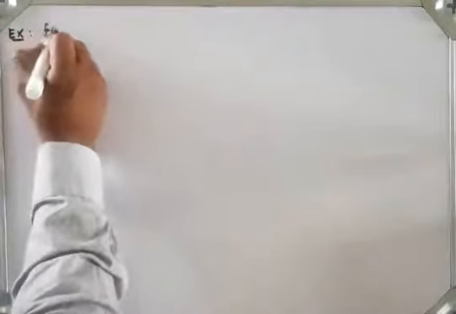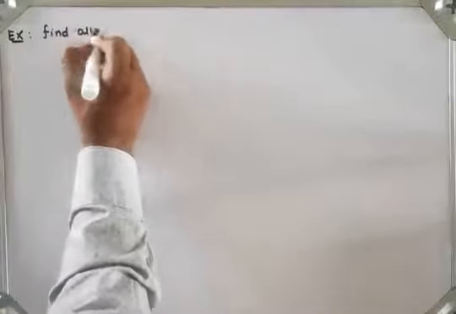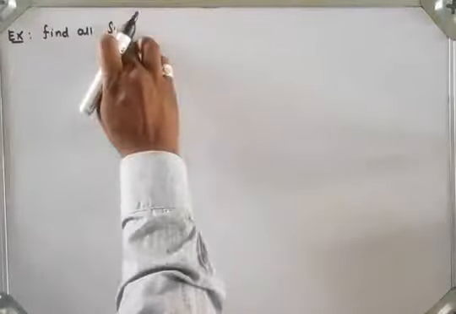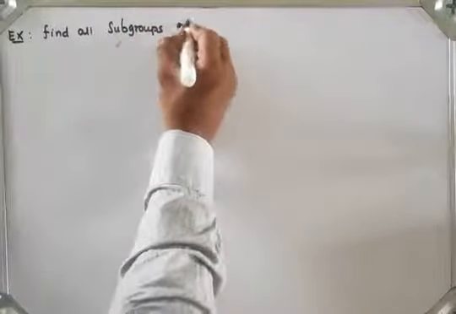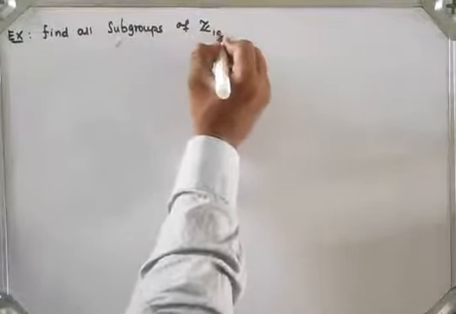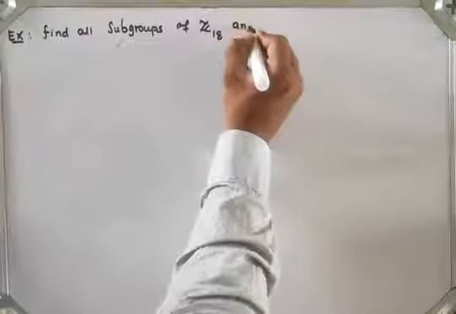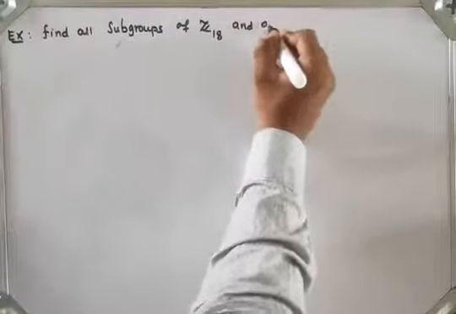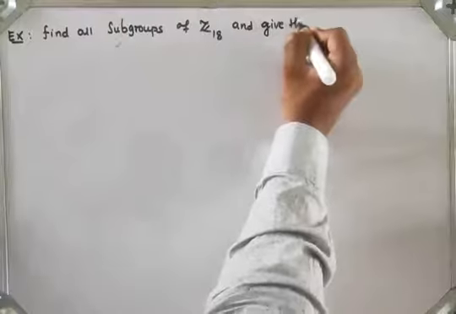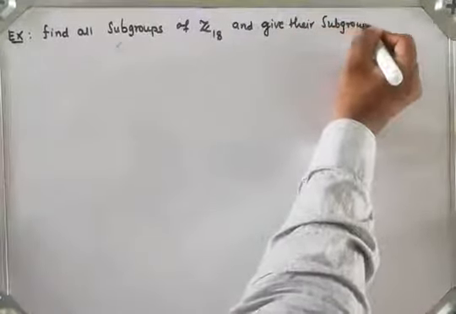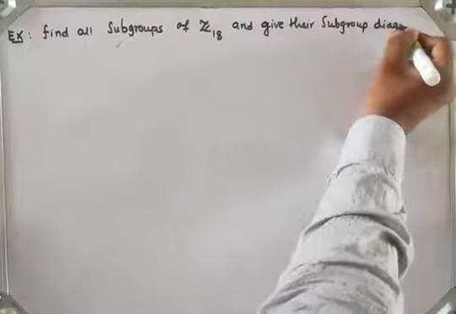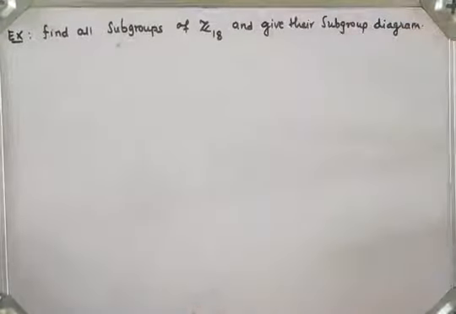Find all subgroups of Z18 and give their subgroup diagram.